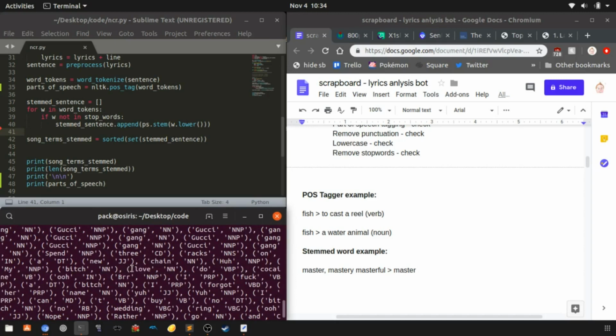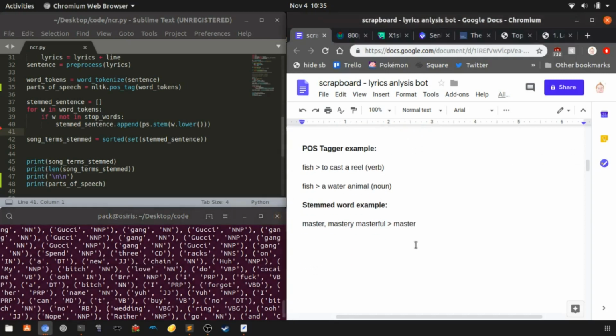So in this specific example, the algorithm has identified that this use of the word love is not being used as a verb, like I love you. It's being used as a noun, like I have a lot of love for this song. We need this information so that we can better understand what they're actually saying.